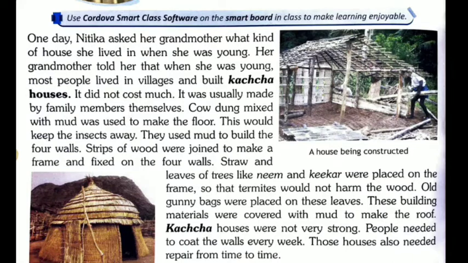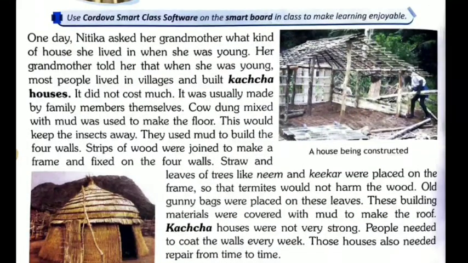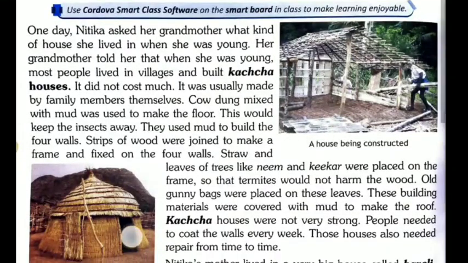Clear? Now this would keep the insects away. Just because of that they are using the cow dung with the mud. And as you can see here, this picture is of a kacha house. Okay, this house is being constructed and this is a kacha house picture.